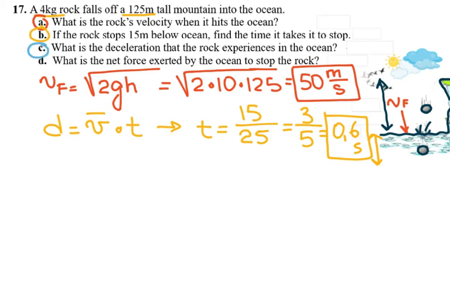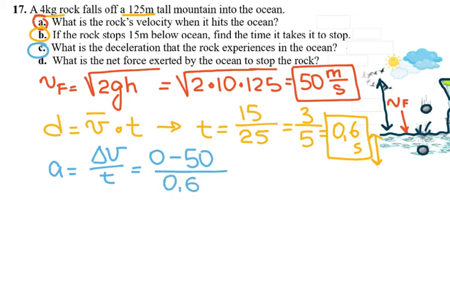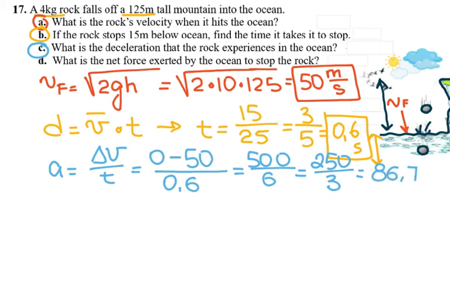For C, what is the deceleration? Acceleration is equal to the change of the velocity over the time. My final velocity is 0, it stops underneath the water, but it enters at 50 meters per second, and I'm going to divide it by 0.6, the time. So that's the same as 500 divided by 6, or 250 divided by 3, which gives you 83.3 meters per second squared. And it is negative because it's deceleration, so negative 83.3 meters per second squared.